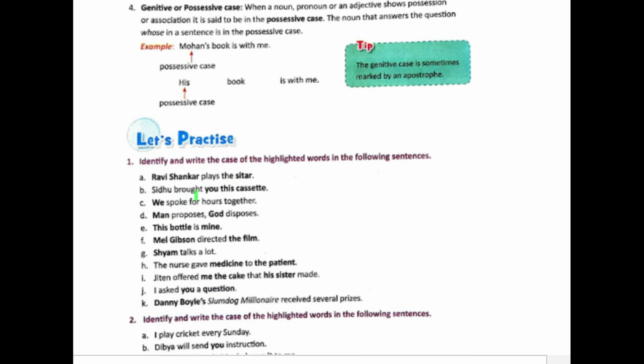Then again, Sidhu brought you this cassette. So here Sidhu is not highlighted at all, as you can see. This is the nominative case, but we don't need to know that. मतलब किसके लिए सिद्धू ने कैसेट लाया? तुम्हारे लिए. You is the objective case, and this cassette is the indirect object, and we call this the dative case. ठीक है? Again, we spoke for hours together. Super simple. We is nominative case as it is the subject. So kindly try doing this, and if you have any doubts, you can ask me.